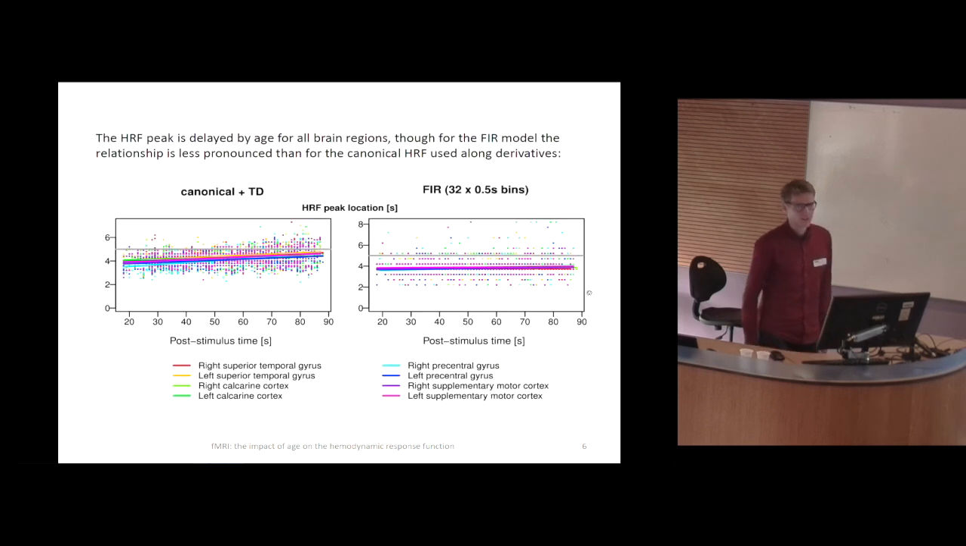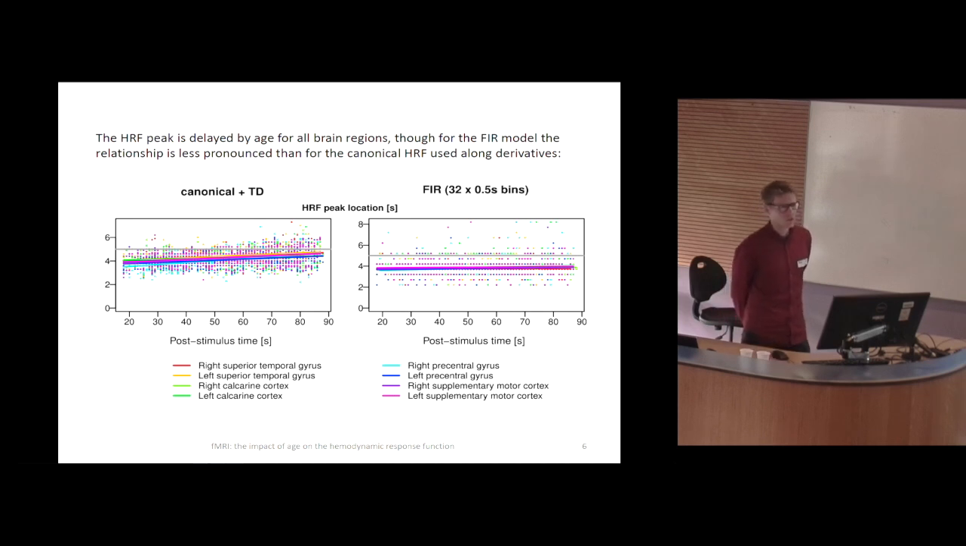Here I plotted for every subject and every volume of interest, altogether 8 volumes of interest, the peak location of the HRF, for the canonical HRF together with the derivatives, and for the finite impulse response. There are a lot of dots because these are the number of subjects multiplied by the number of volumes of interest. For the young subjects, the peak is around 4 seconds, and then it goes below 5. So the relationship does exist. It's not extremely strong, but it's interesting. It exists across all the volumes of interest.